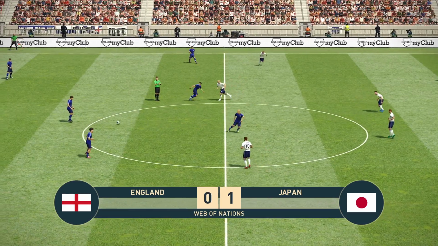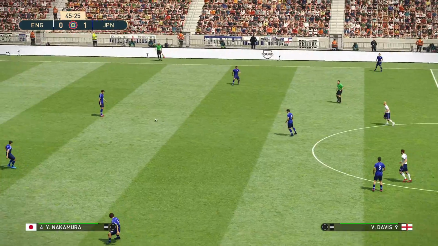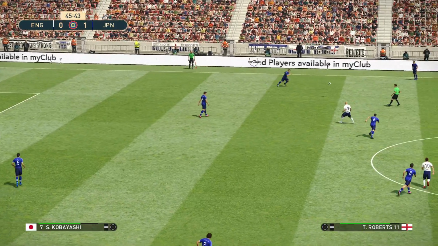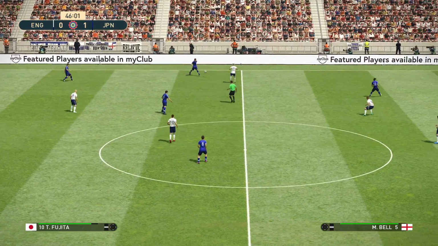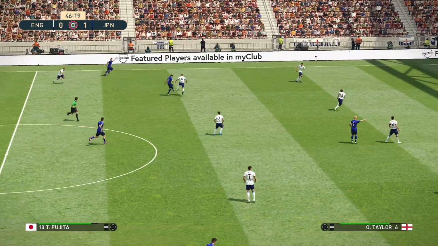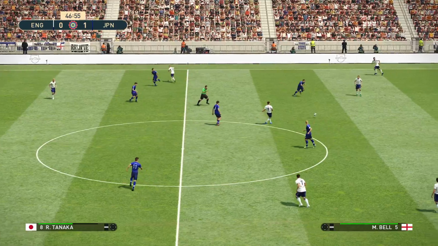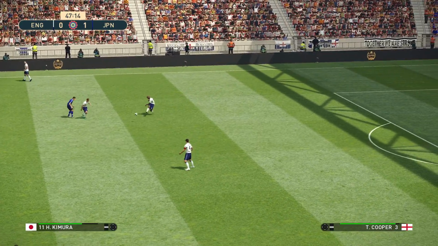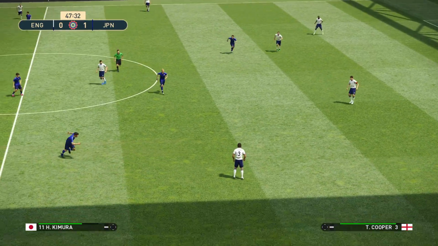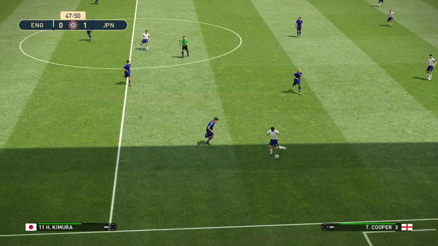And away we go for the second half. Japan are up 1-0. Japan technically did not have a shot on target in the first half, yet they lead 1-0. That own goal from Wright. Now, can England respond in this second half?